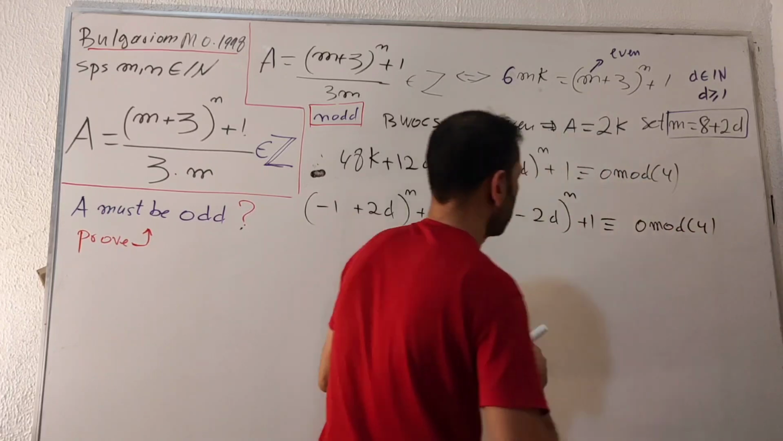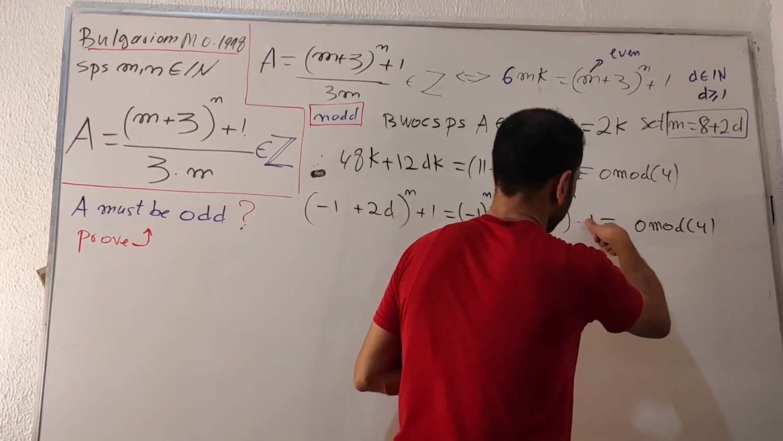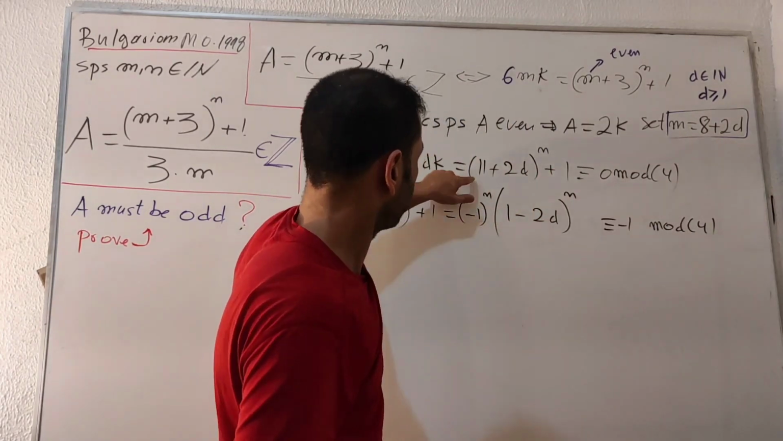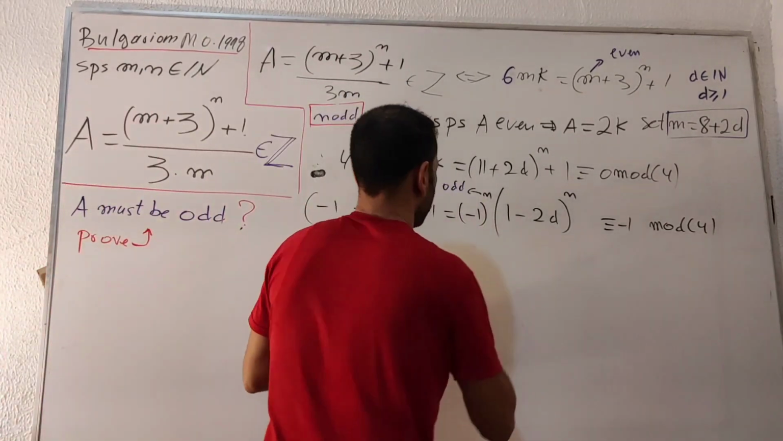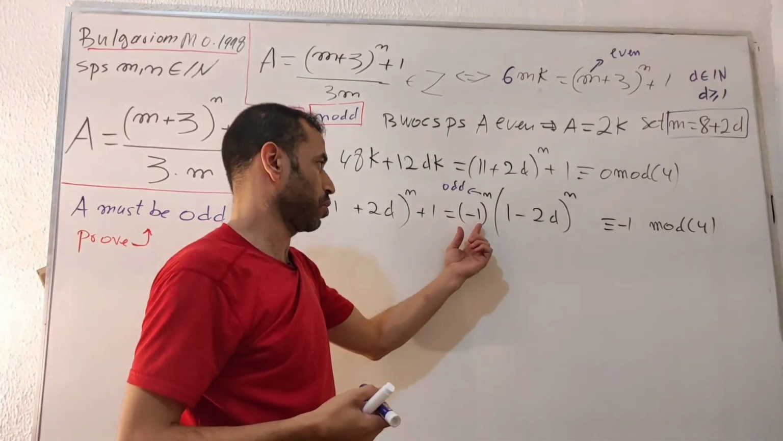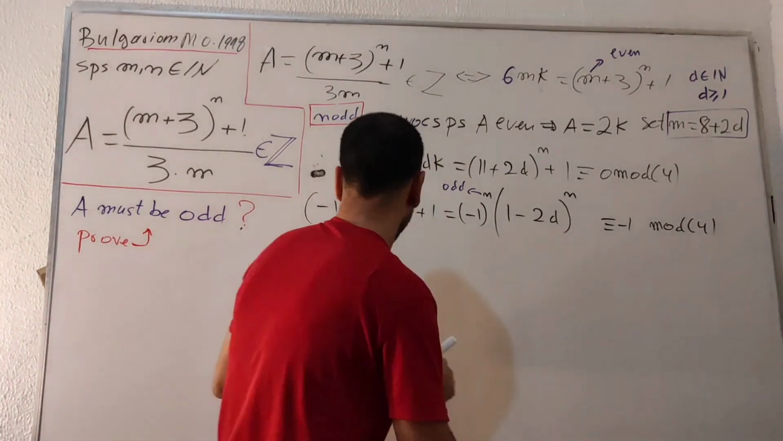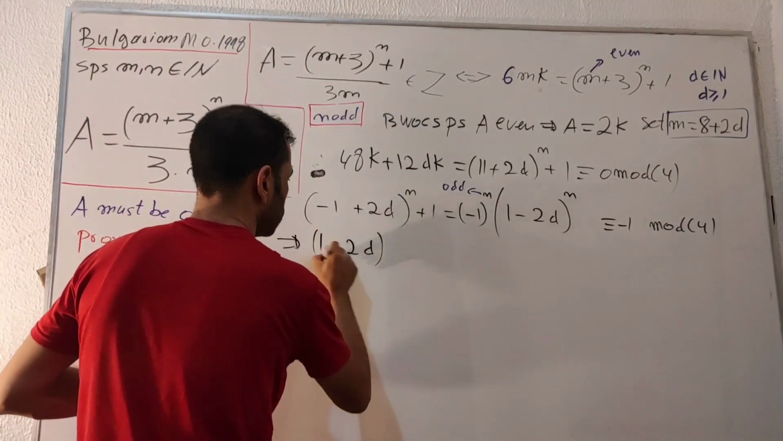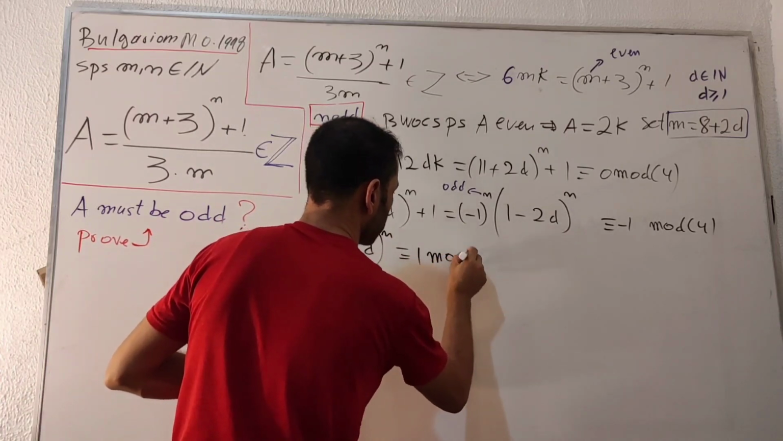Okay. Now let's take this 1 to the right. This becomes minus 1 here. Now if you remember, I already proved n is odd, which means this minus 1 to the n turns into minus 1. With this minus 1 will be cancelled out each other. Okay, so I will be left with 1 minus 2d to the n, which is congruent to 1 mod 4.